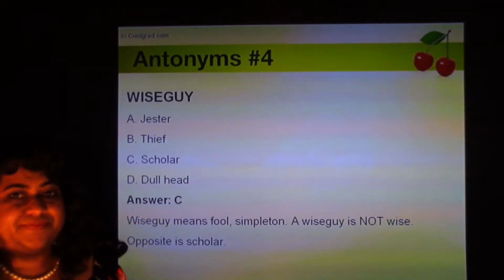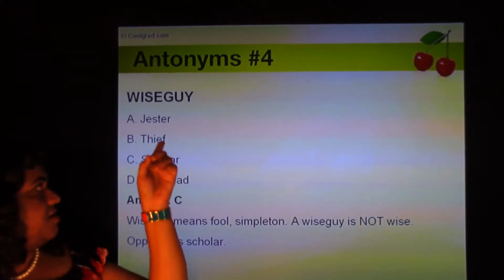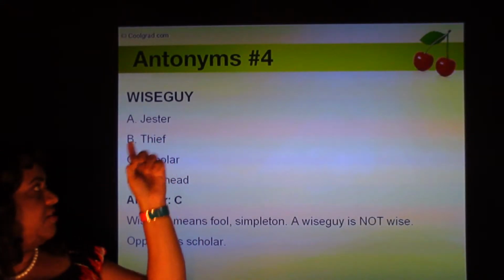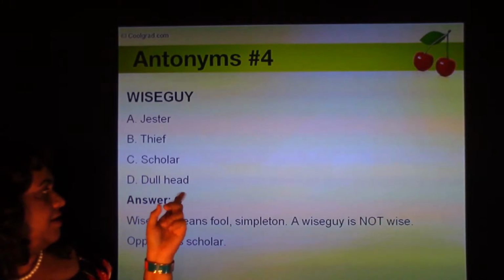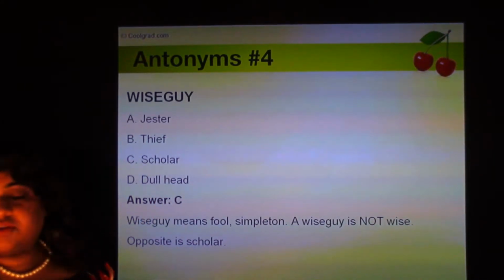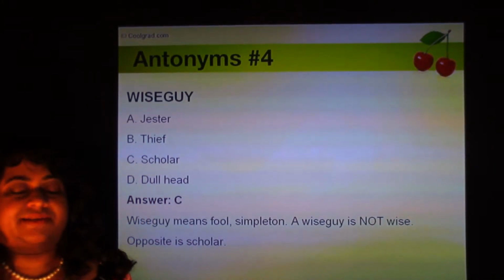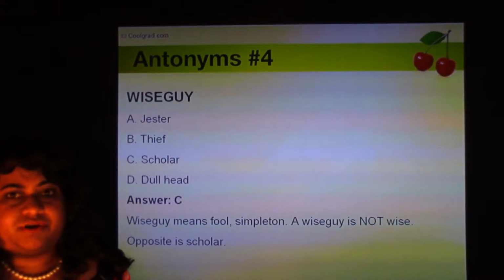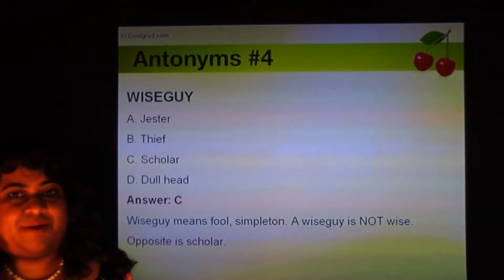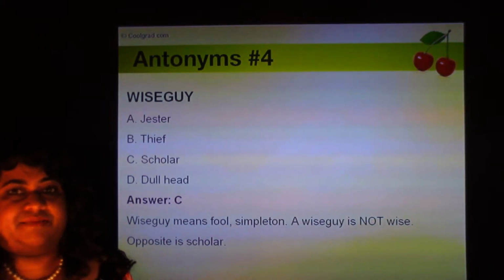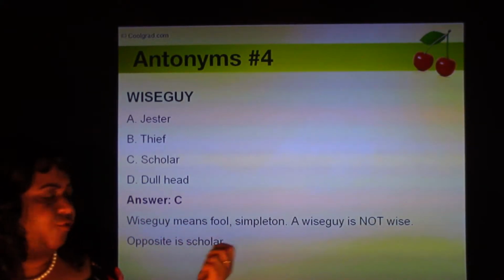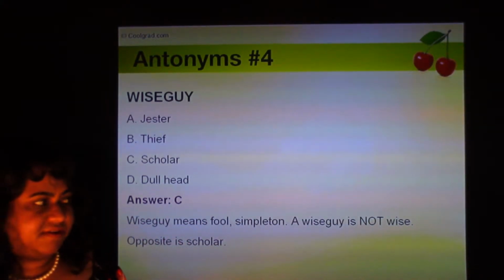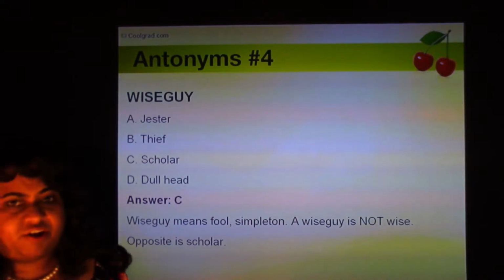Wise guy. The four options for antonyms are jester, thief, scholar, and dullhead. You might be inclined to think that a wise guy is a scholar, someone who is really brilliant. But it's actually one of the strangest things about the English language, that some words are actually opposite in meaning to what they might seem like. A wise guy is a fool, a simpleton. A wise guy is not a wise person.